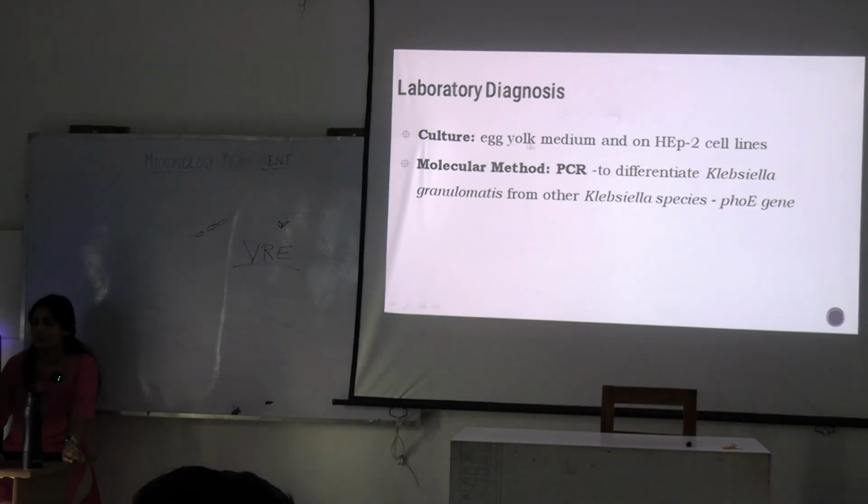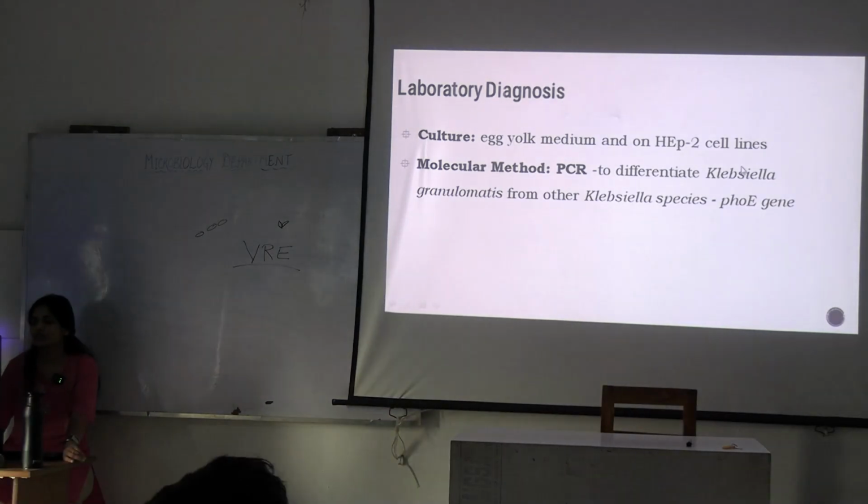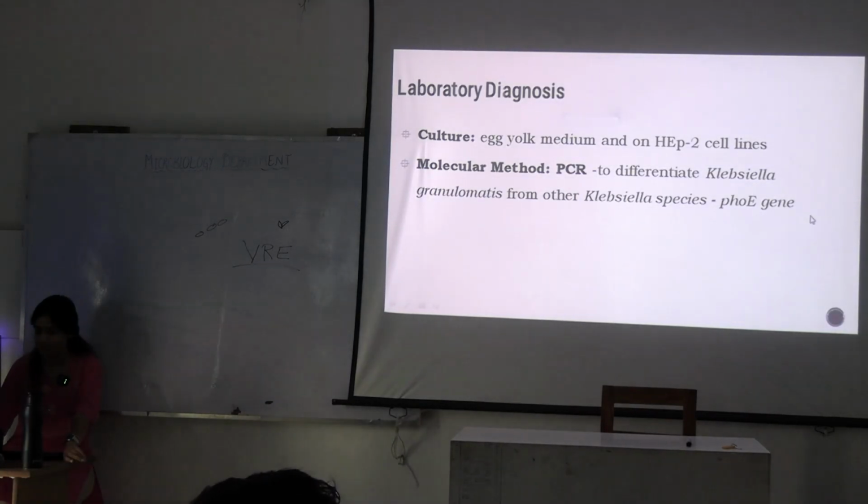Okay, there is one molecular method that will differentiate Klebsiella granulomatis from other Klebsiella species, that is PCR. What are you seeing here? 4E gene. Okay.